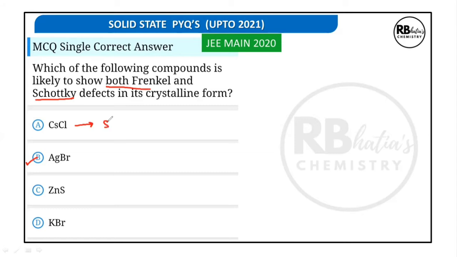Cesium chloride preferably shows Schottky. KBr also shows Schottky because here the cation anion radius is comparable, whereas zinc sulfide prefers to show Frenkel defect because the cations are smaller in comparison to the anions.